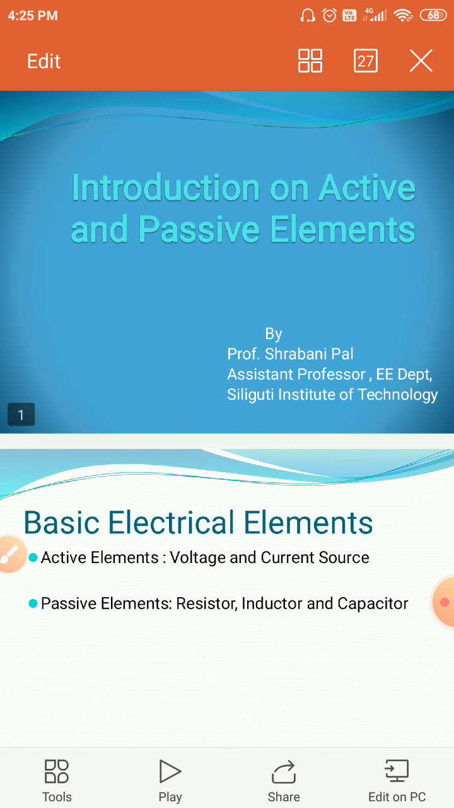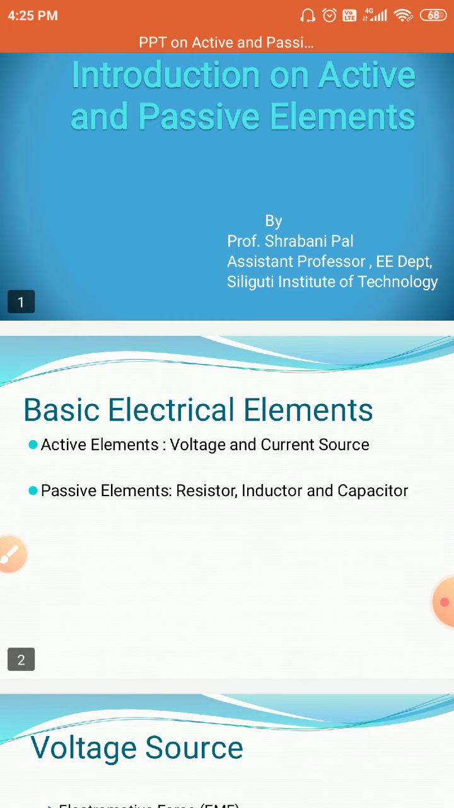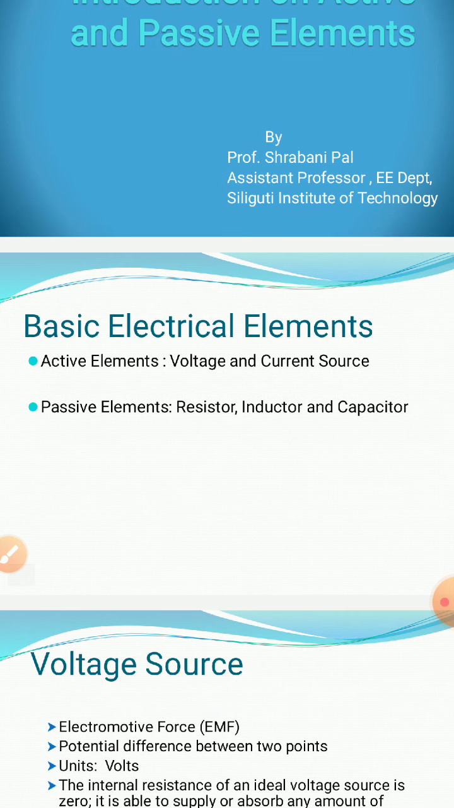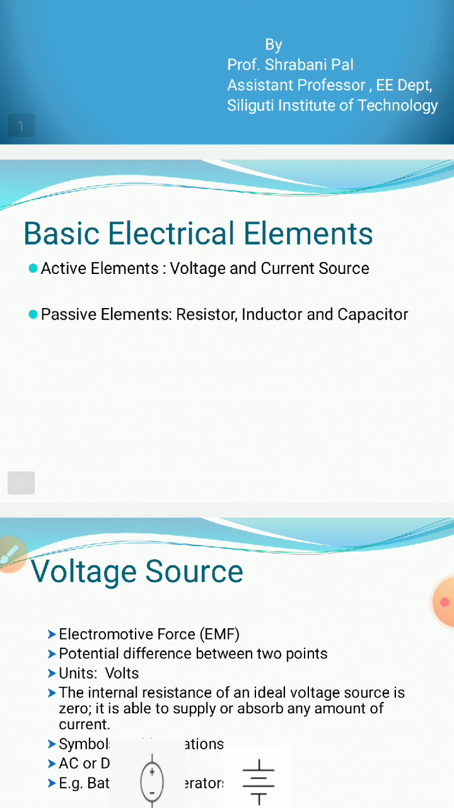First you have to know what the basic elements of electrical engineering are. There are five basic elements, which can be divided into two parts: one is active elements, another is passive elements. What are the active elements? Active elements are voltage and current source, and passive elements are resistor, inductor and capacitor.